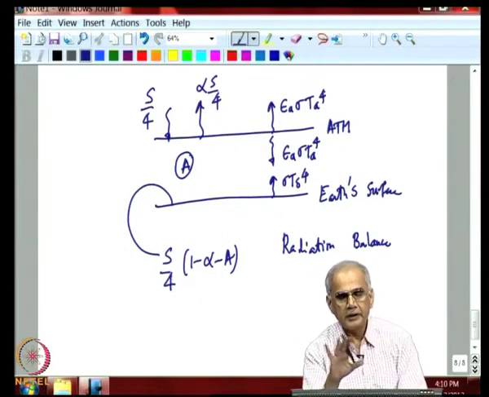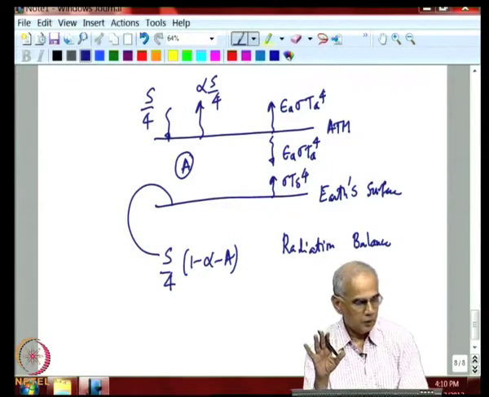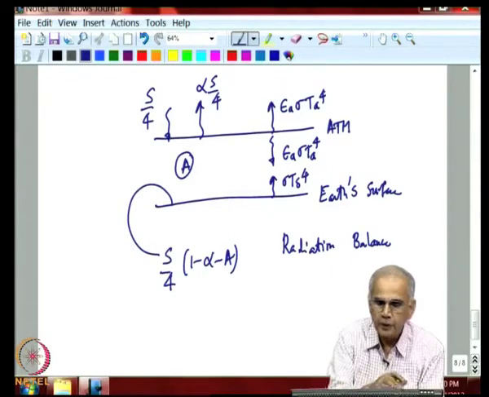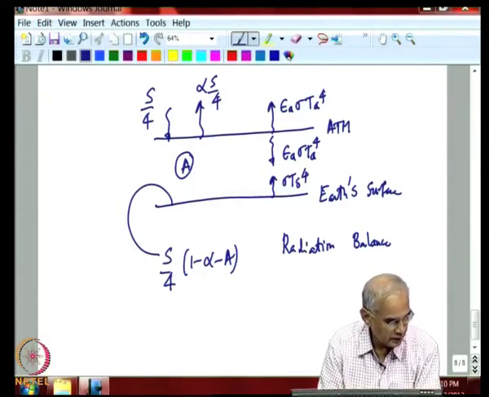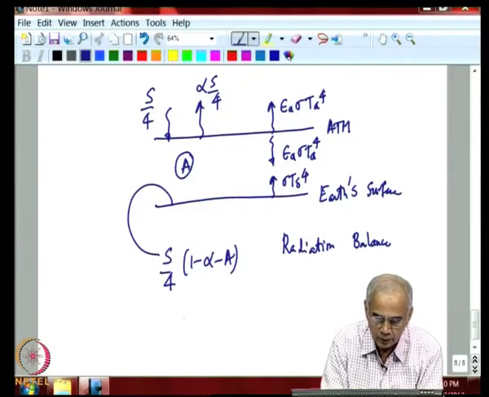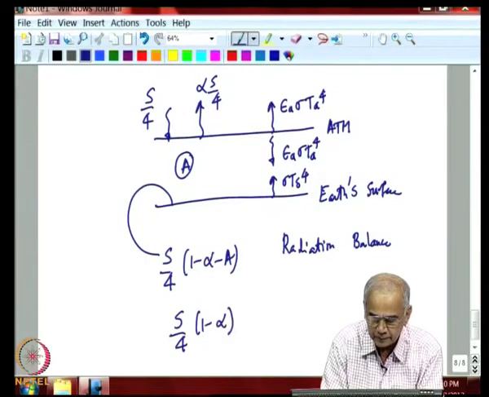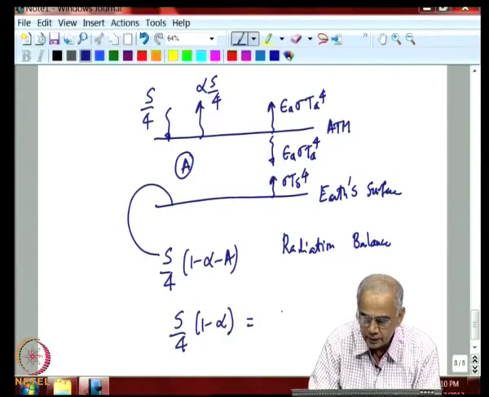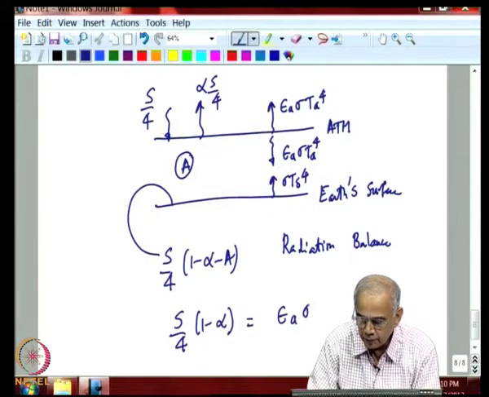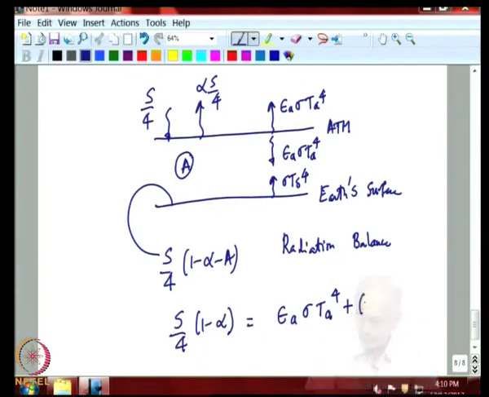So, if we do a simple radiation balance at the top of the atmosphere here, you can see clearly that what is absorbed at the top of the atmosphere is this, and what is coming is the emission from the atmosphere, and transmission, which is 1 minus absorption, which is same as 1 minus emission, times the surface.